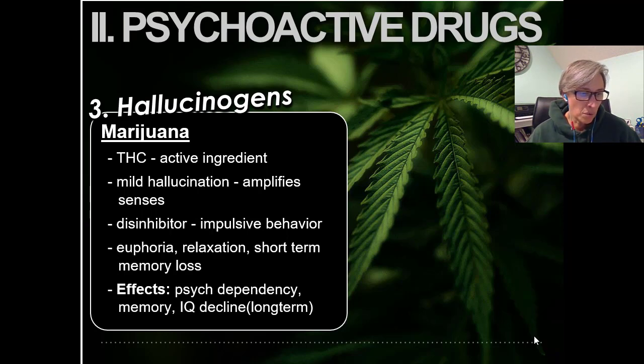Operating an automobile and other machinery is not suggested while under the influence of marijuana because it can impair motor coordination and perceptual skills. Marijuana and alcohol also differ in that the body eliminates alcohol within hours, while THC and its byproducts linger in the body for weeks or longer, which means that regular users may achieve a high with smaller amounts of the drug than the occasional user.